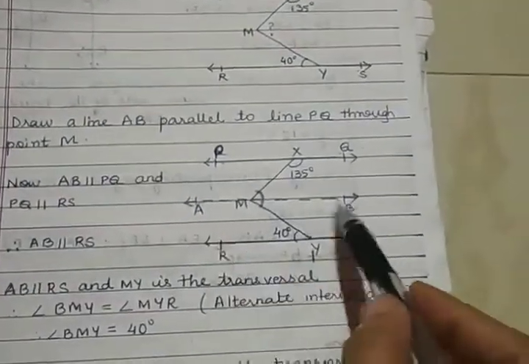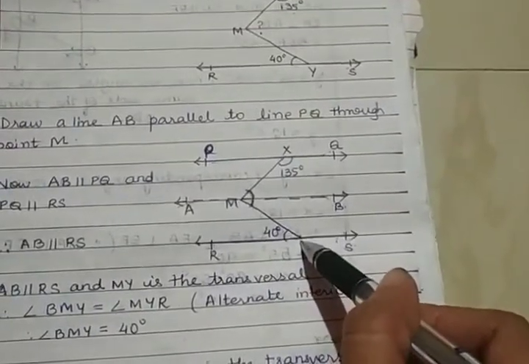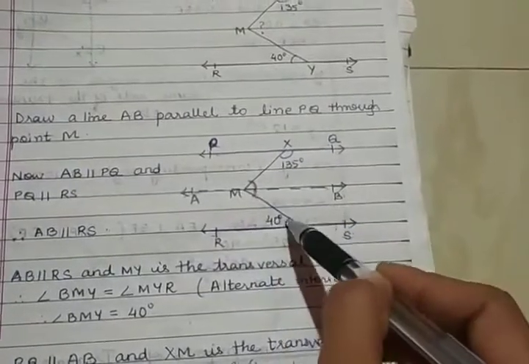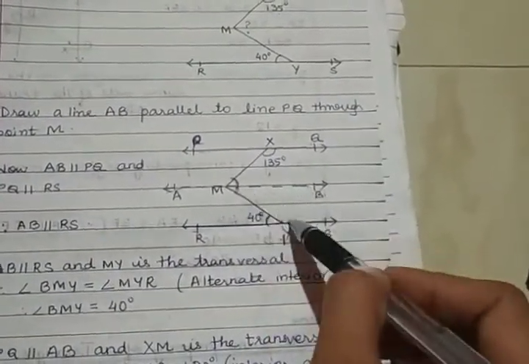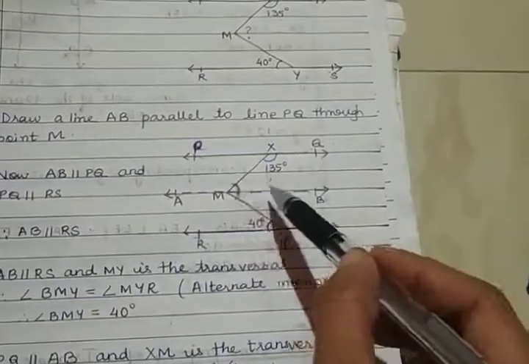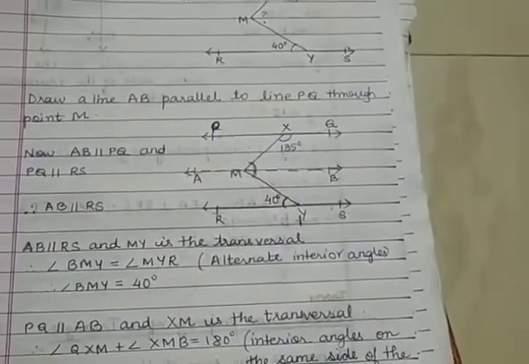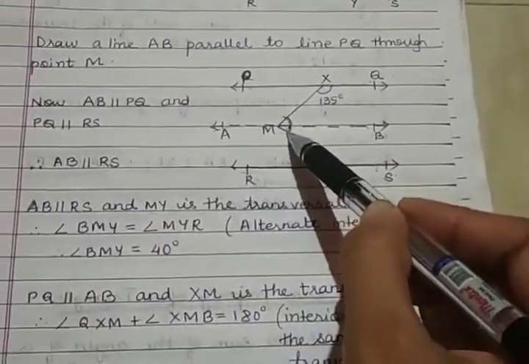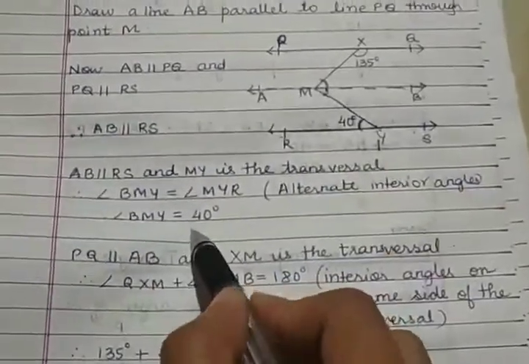Now AB is parallel to RS and MY is a transversal. So this angle here should be equal to this angle, right? Angle BMY should be equal to angle MYR because they are alternate interior angles. We already know this angle, so it will be 40 degrees. So angle BMY will be 40 degrees.